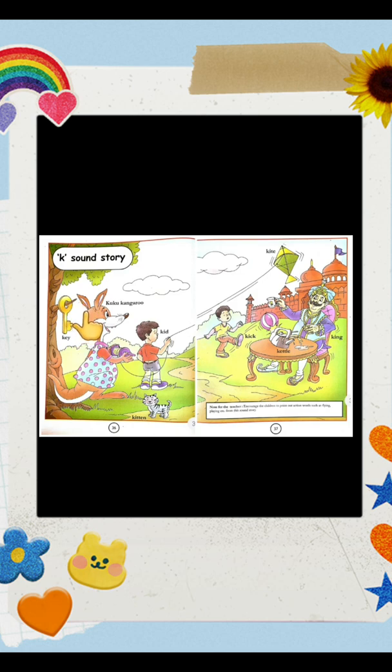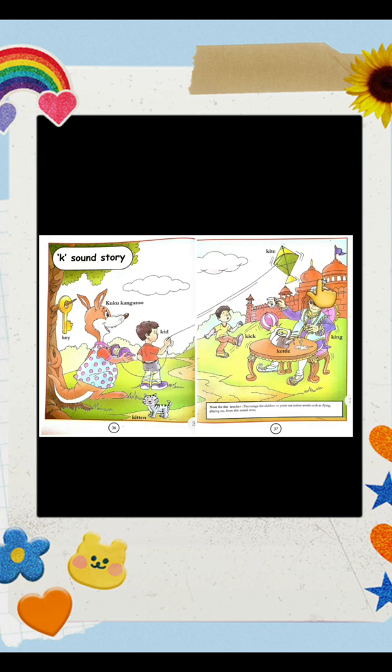Okay. The baby kitten was also with him. कौन था कुकू कैंगरू के साथ? Baby kitten was also with Cuckoo Kangaroo. Some children were playing near the palace.